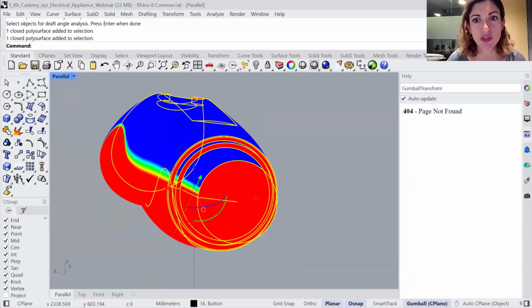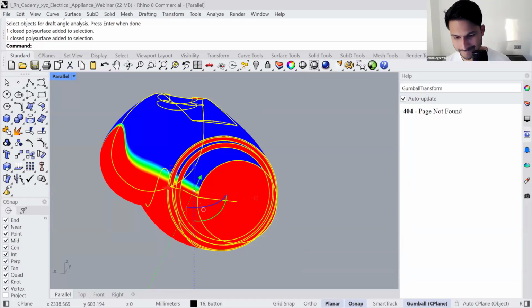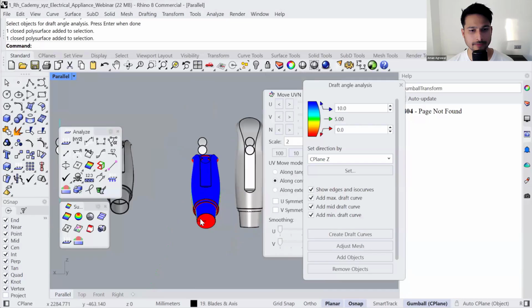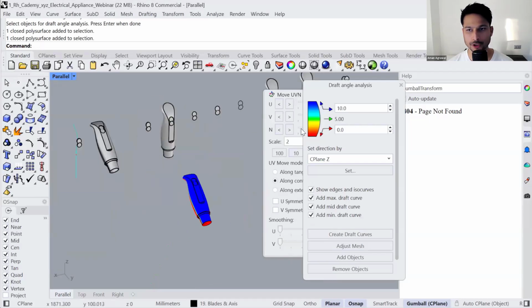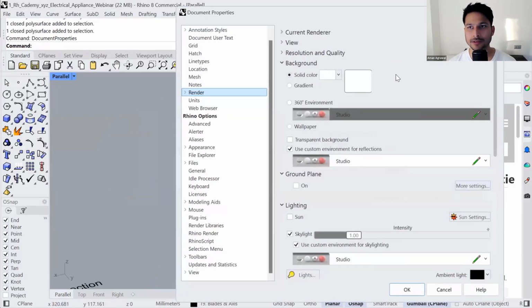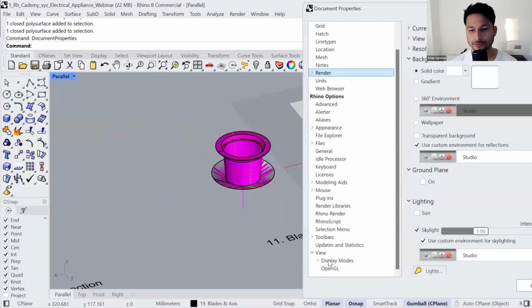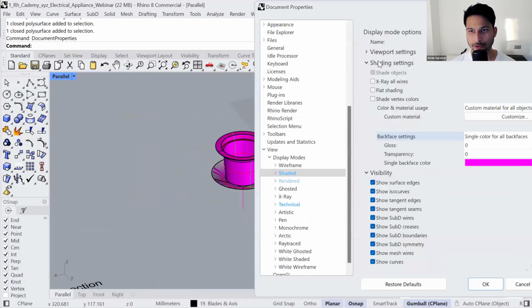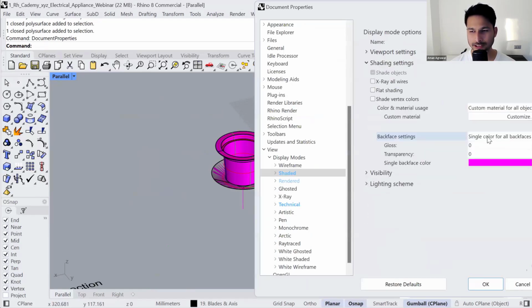How do you change the color of interior surfaces? Looks very useful. Sorry? So how do you change the interior color of surfaces? Yeah, you can go to document properties, then view display mode, where we are changing the shaded mode. And here you have different options. So in shading settings, you can change the color of back face.